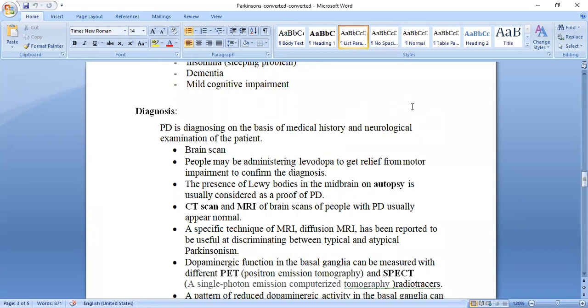So levodopa, when it crosses the blood-brain barrier and reaches the brain, is converted into dopamine. So it will fulfill the deficiency of the dopamine. If the individual is suffering from dopamine deficiency only, then immediately the individual will get relief from the motor impairment. So we conclude, we diagnose that the individual is suffering from Parkinson disease.